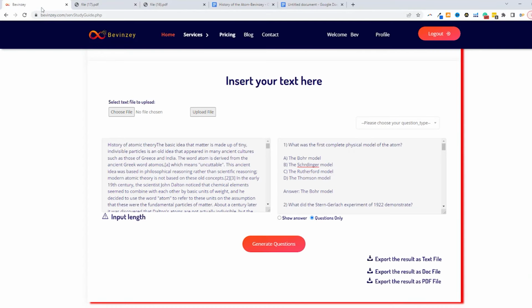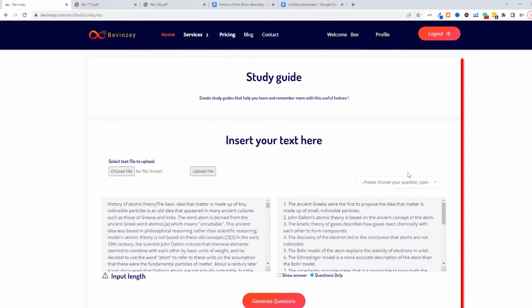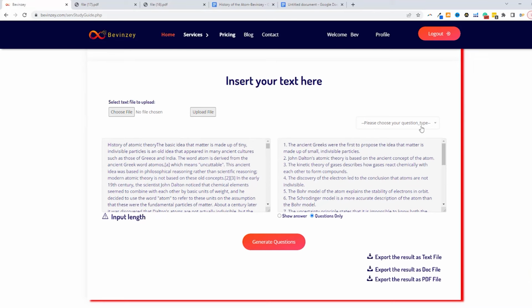So that's an example of the multiple choice type questions. You can do the same thing for the true or false. So I'm just going to click true or false, and then click on show answer, and then click on generate questions. So we just looked at what the true or false questions look like. Now let's go ahead and see how you generate short answer questions.